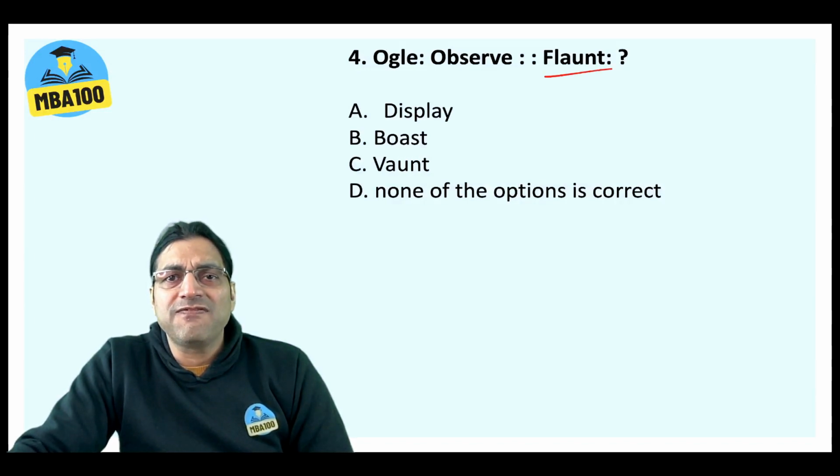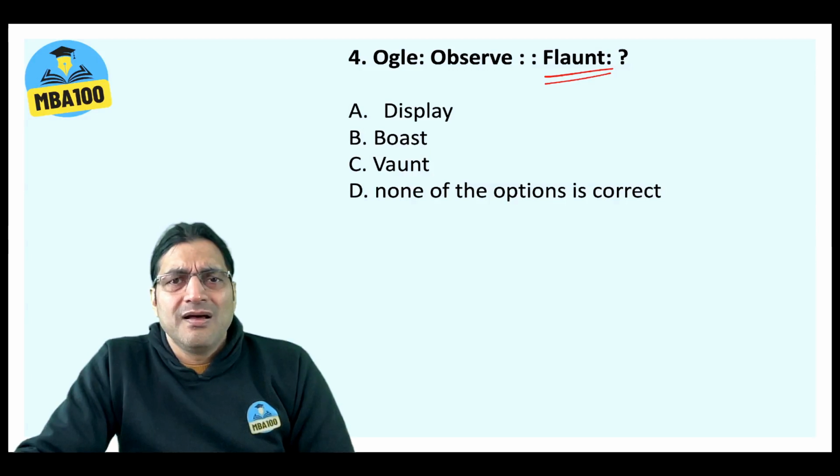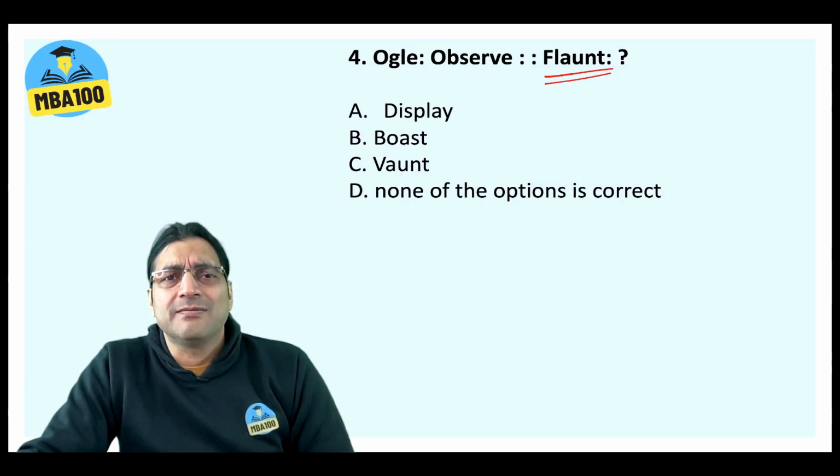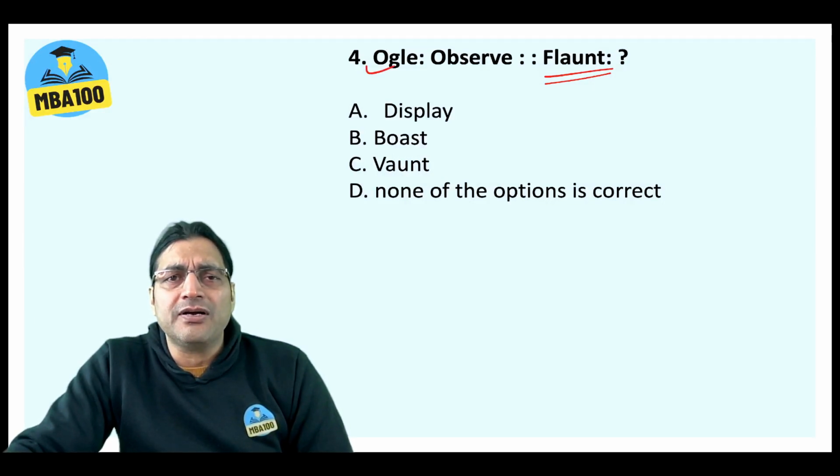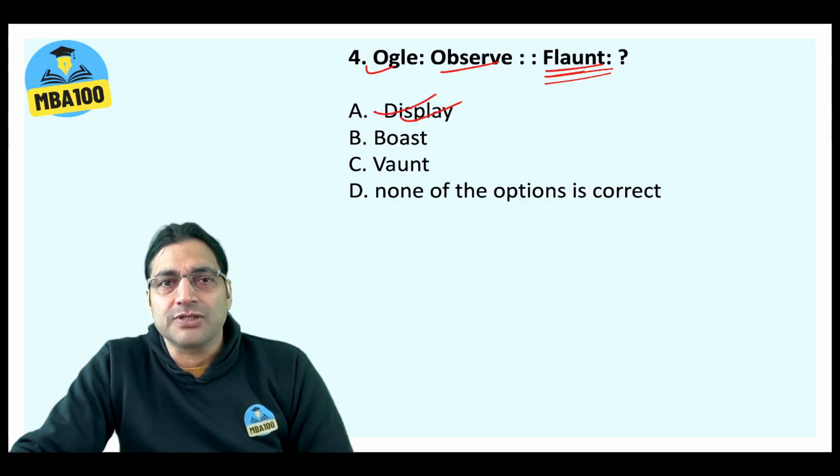And flaunt also does not have a very positive connotation. When you display something not very positively, that is flaunting something. Alright, so ogle is a particular type of observation, flaunt is a particular type of display. So that's your answer. Option A.